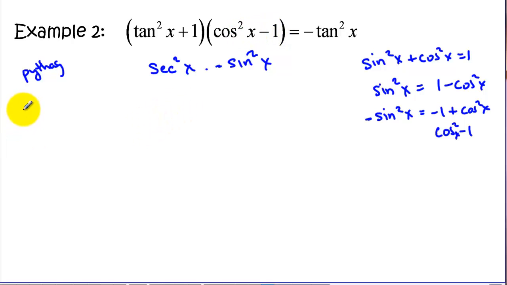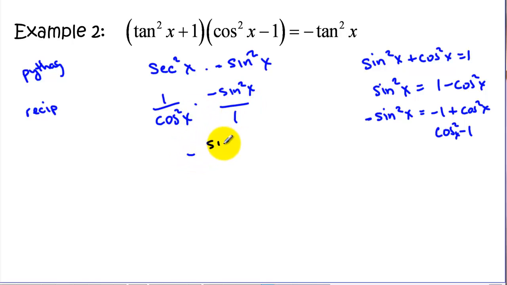Now I'm going to use the reciprocal identity to put everything in terms of sines and cosines. So this would be 1 over cosine squared of x times negative sine squared of x over 1. So if we multiply our fractions, we've got negative sine squared of x over cosine squared of x.